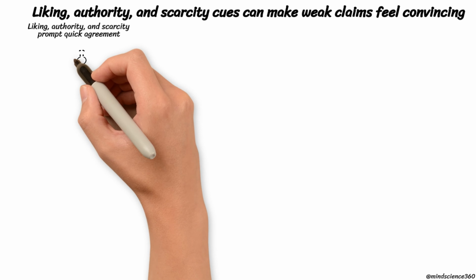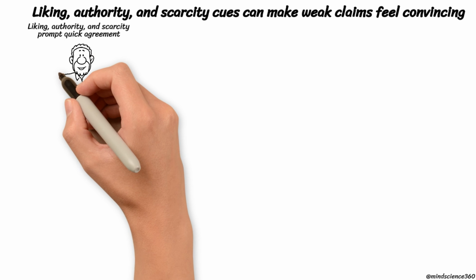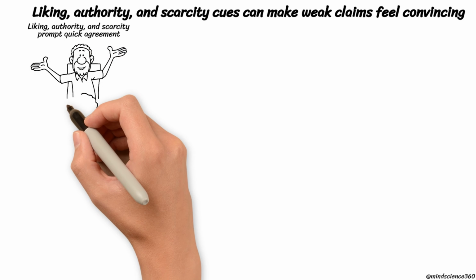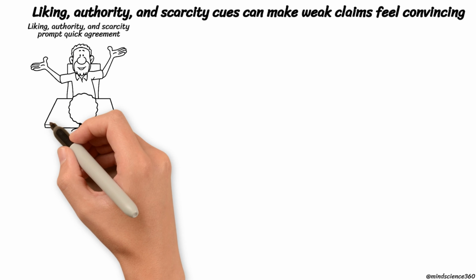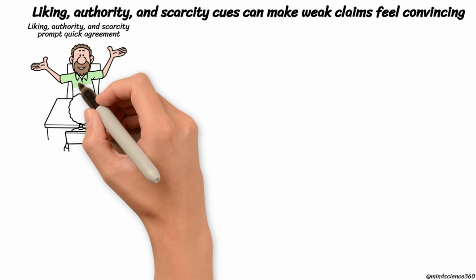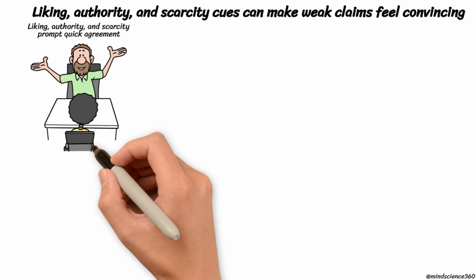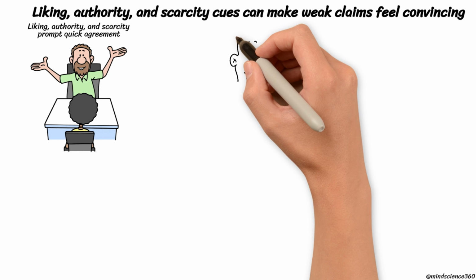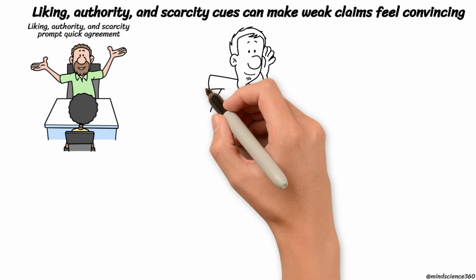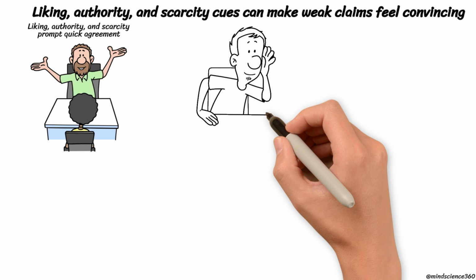3 additional cues often drive quick agreement in everyday decisions: liking, authority, and scarcity. Liking operates through connection cues, authority is derived from expertise signals, and scarcity heightens perceived value by framing loss as urgent. Signals of warmth, similarity, and compliments can make a proposal feel safer than the actual facts may support.